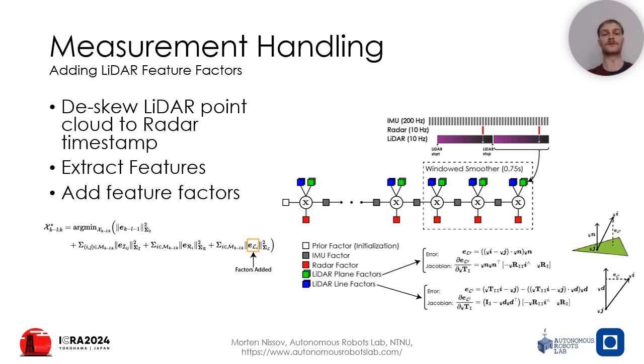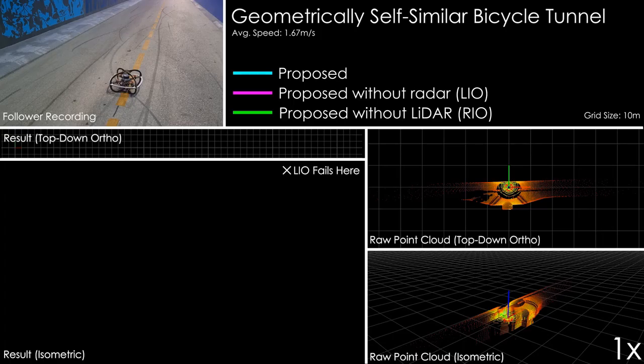Afterwards, we extract plane and line features from the deskewed point cloud, downsample the points, and register features to a submap. The feature associations are thus used to create the feature factors, which are added to the graph at the appropriate nodes. Moving forward to the experiments.